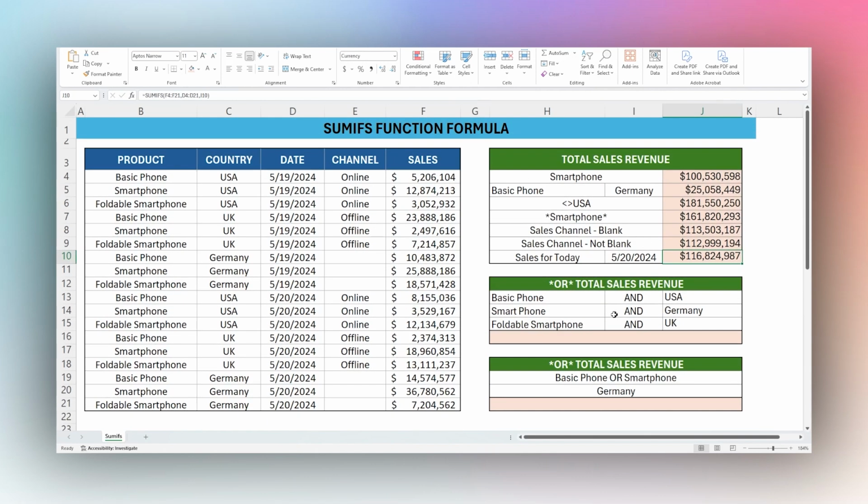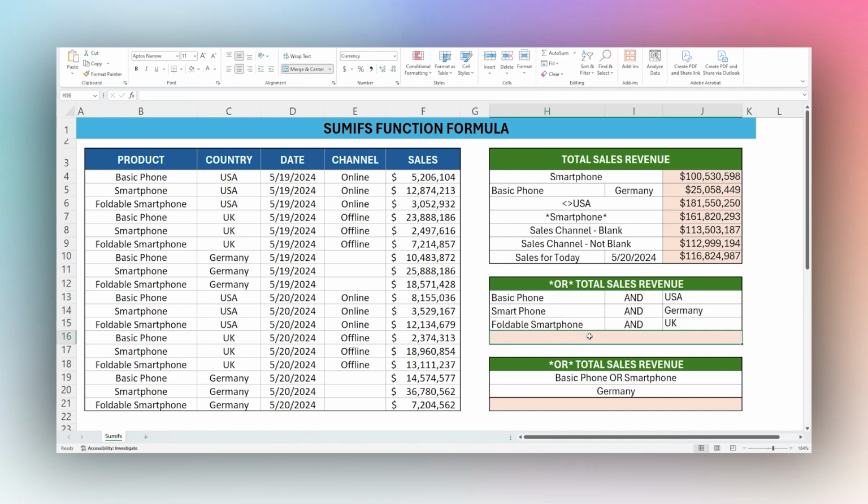All right, so let's look at a slightly more complicated scenario. We're going to talk about OR. We've already covered AND. If you do basic phone and Germany, this is the same as doing an AND. You want to do where product is basic phone and country equals Germany. But in this case, we want to do a combo where we're doing basic phone and USA, or smartphone and Germany, or foldable smartphone and UK. We're combining each row, but we want to do an OR across each one of these.